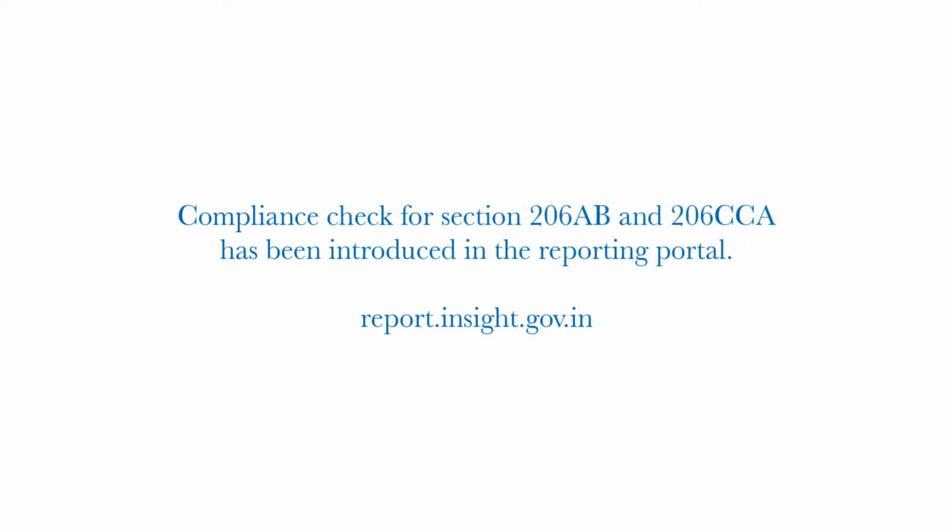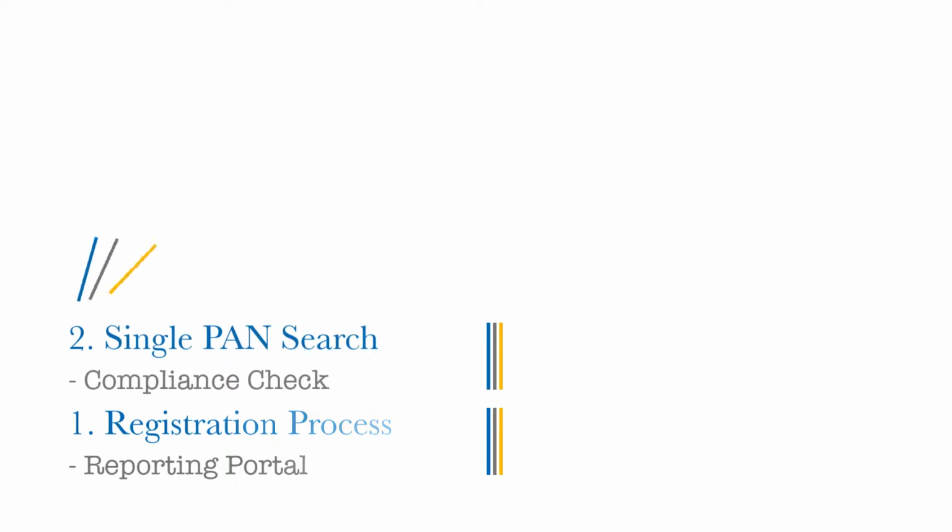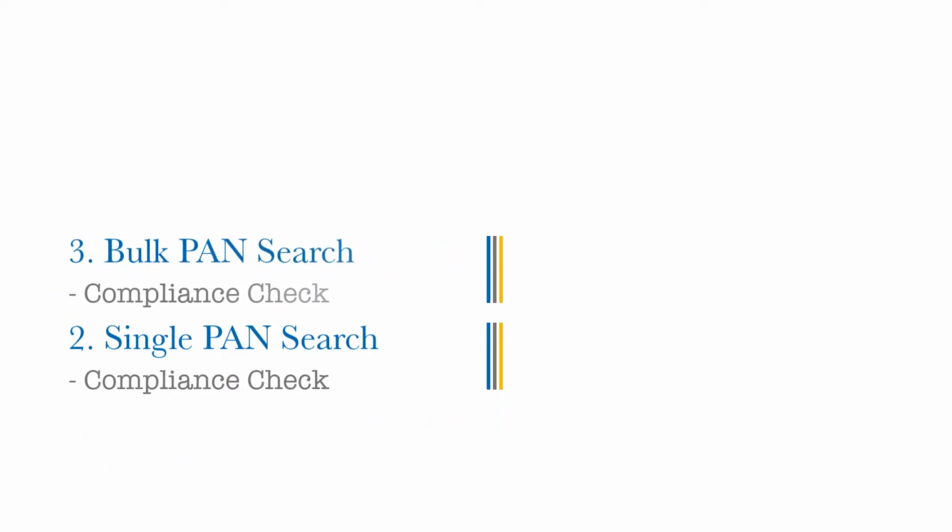So there is a link in the reporting portal whereby a particular deductor or the collector will be able to check whether a specified person is in compliance with 206AB and 206CCA. So in this video, we are going to see how we register for this, how we verify a particular PAN, and what is the process of verifying with bulk PAN. So these are the three areas that we are going to understand.